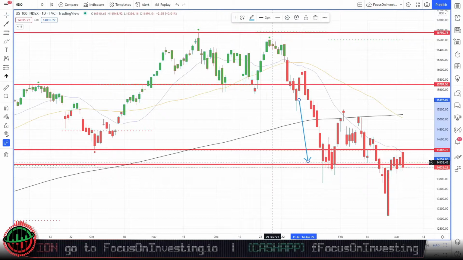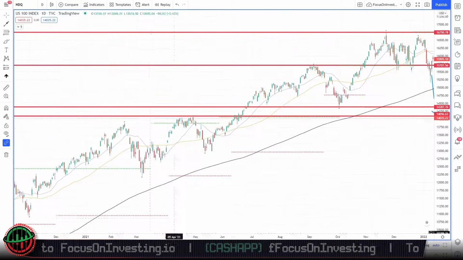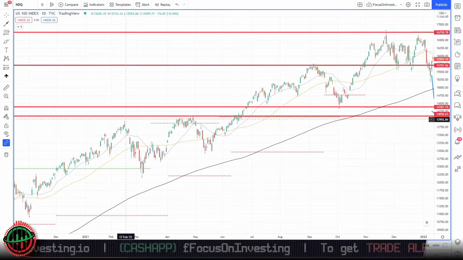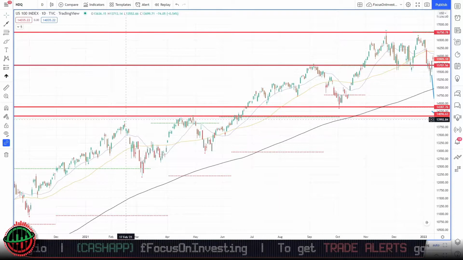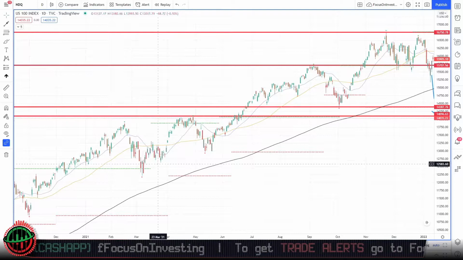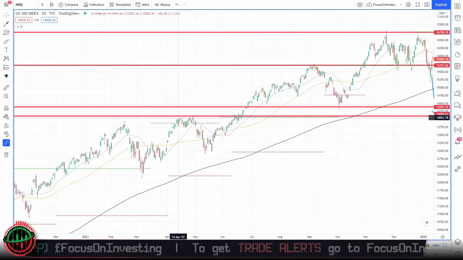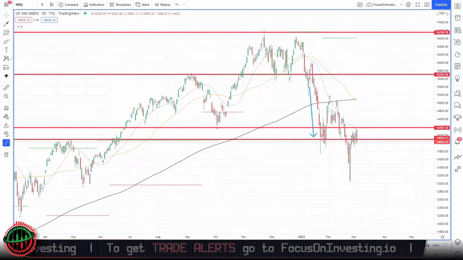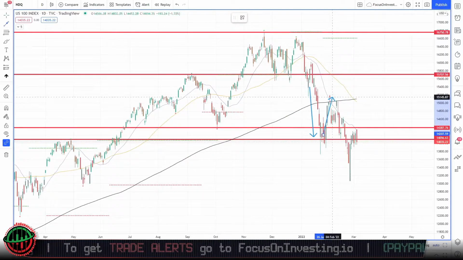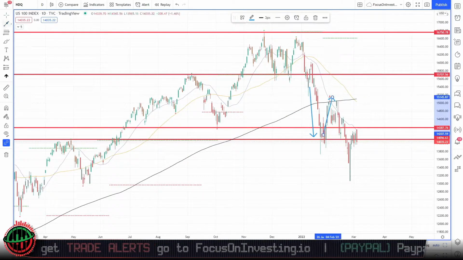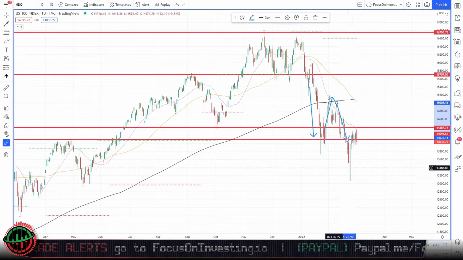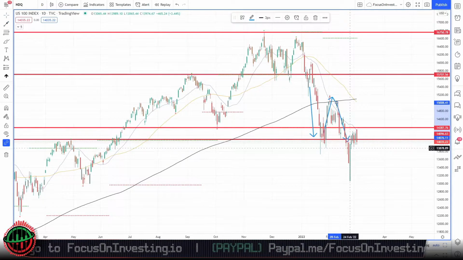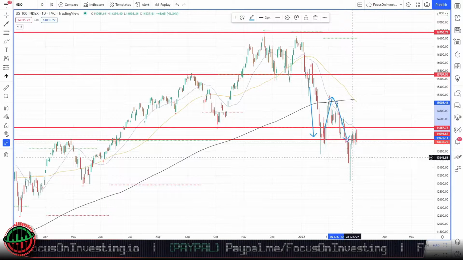Now, why is this level key? If we zoom out in the charts, we can see that this is the area that price recovered from after COVID. We can see at the 17th of February, this acted as a resistance level. Price fell once again and then came back up to this key level around the 14th and 15th of April. We can see that price once again pulled back from this area and tried to make a double bottom shape. However, on the 24th of February, price was unable to hold at this support level and fell right through.